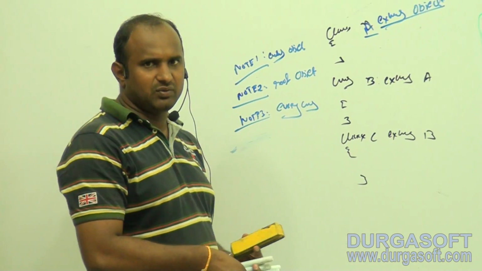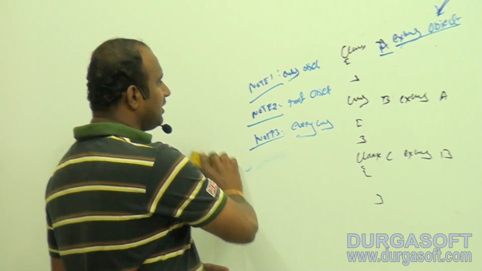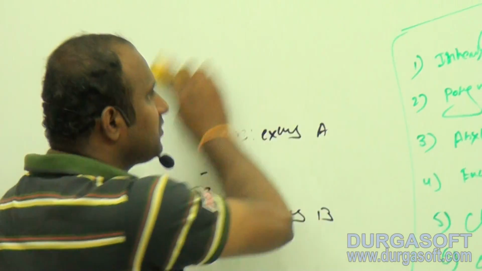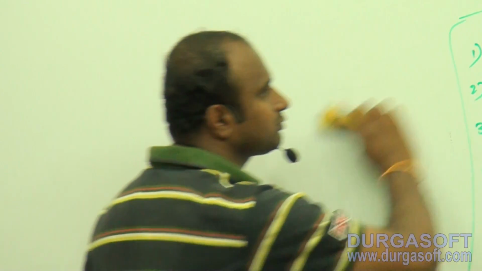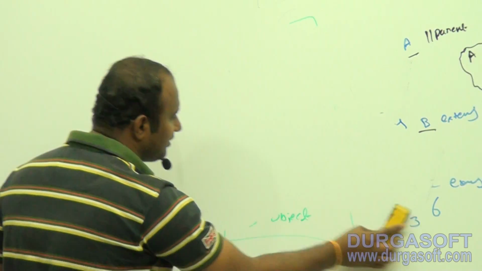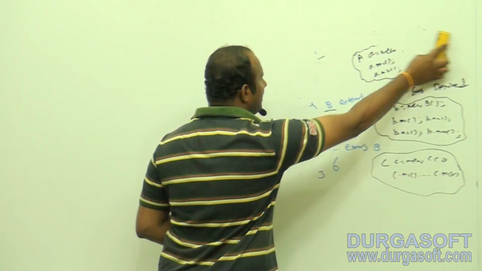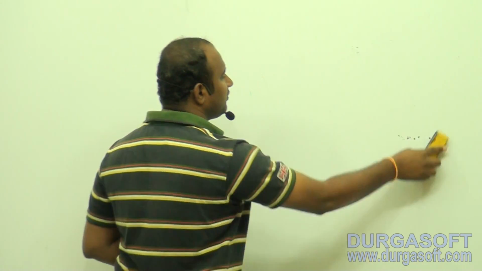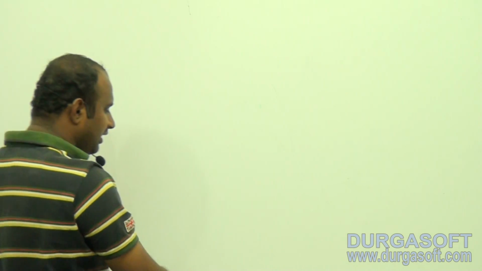Generally we have types of inheritance. In total, how many types of inheritance are there in Java? Five types. What are the five types? Single inheritance, multiple, multi-level, hierarchical, hybrid.